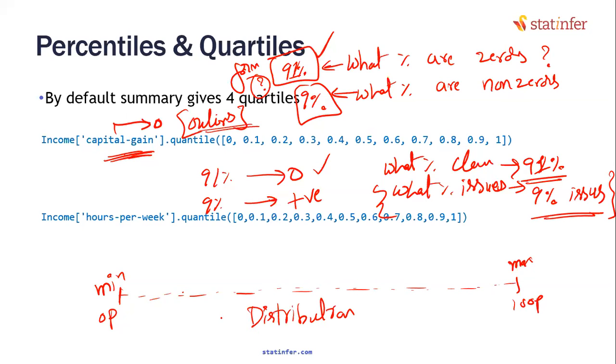What do you mean by distribution? As the name suggests, from minimum value till maximum value, where is all the concentration of the variable that you are handling?